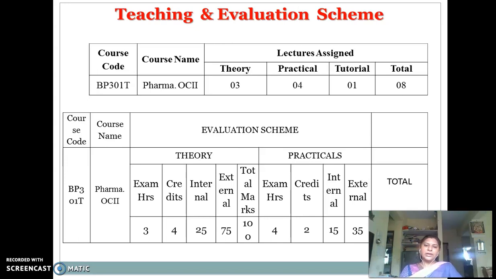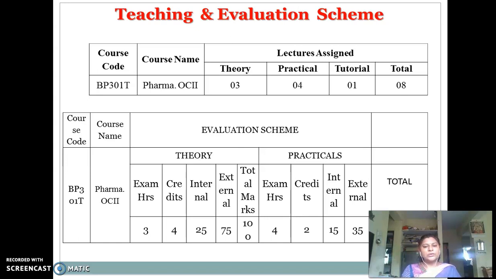So when we make the total of theory and practical, a total of 8 hours are needed for the theory and the practical per batch 4 hours. For the evaluation scheme, we deal with how your exams will be conducted and how your marks will be calculated.